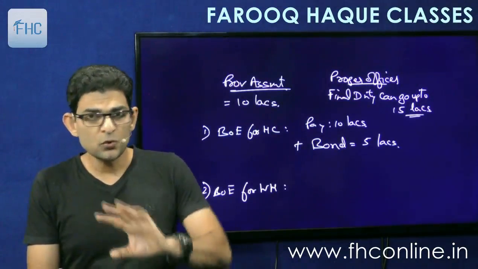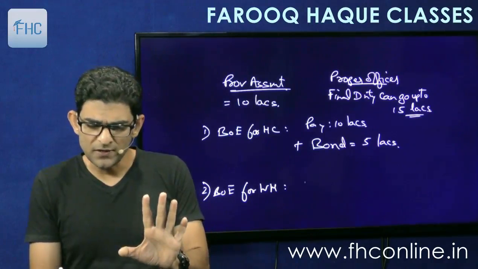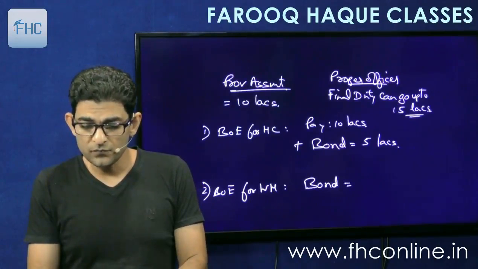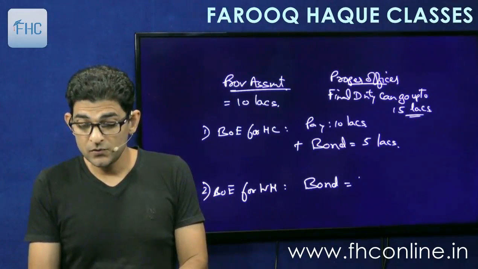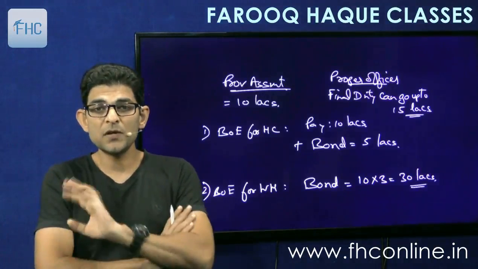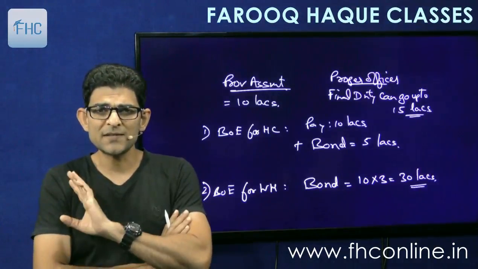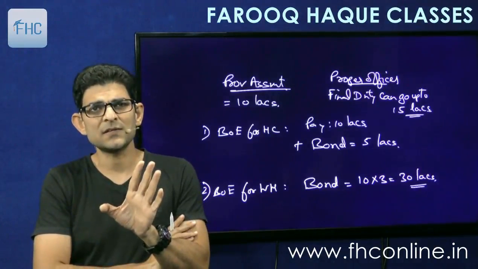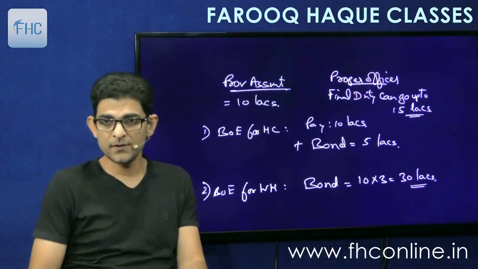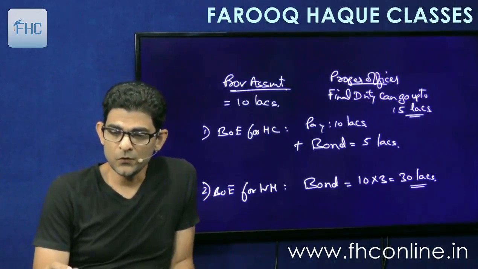But if this is a bill of entry for warehousing, means we have entered the goods for warehousing, then you don't pay anything right now. You just file a bond, which is called a warehousing bond, of 10 into 3 is equal to 30 lakhs. So I'll have to straight away file a bond of 30 lakhs. That is it, nothing more. Okay, understood? Good.